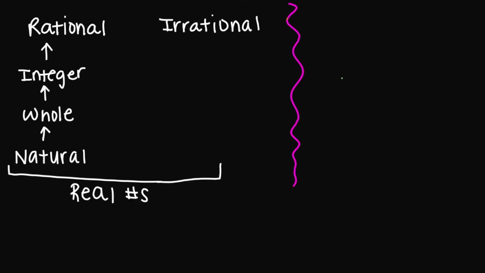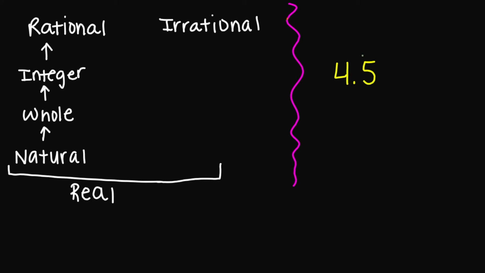So first example we have is -3. Is -3 a natural number? It is not a natural number. Is -3 a whole number? No, it's not a whole number. Is -3 an integer? Yes, it is an integer. Is -3 a rational number? Yes, it is, because -3 can be written as a fraction or a ratio. I can turn -3 into a fraction with an imaginary 1 under. And is -3 a real number? Yes, it is.